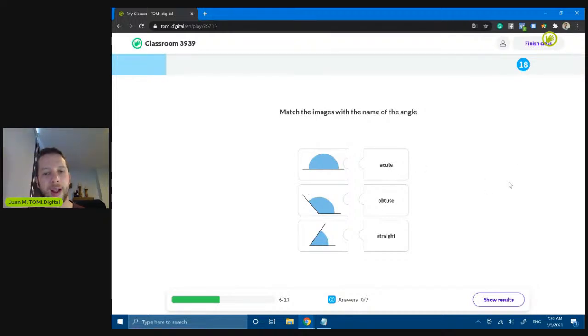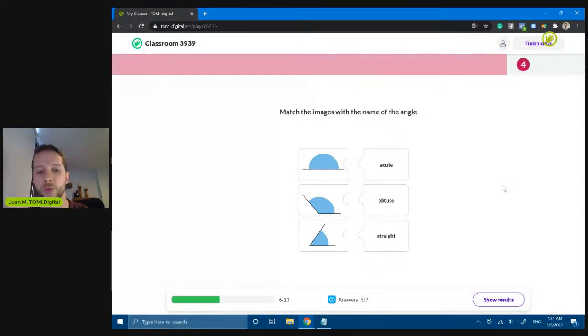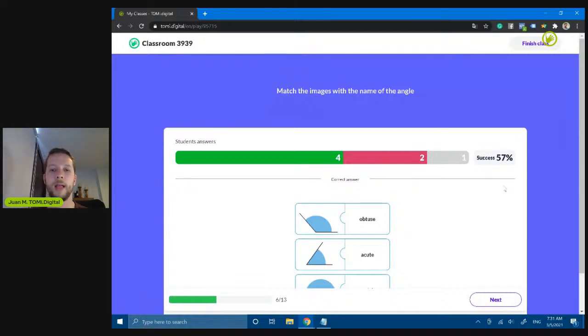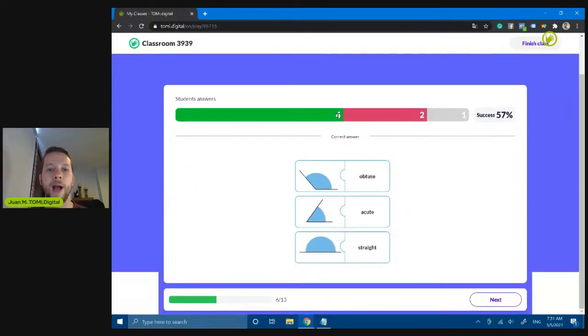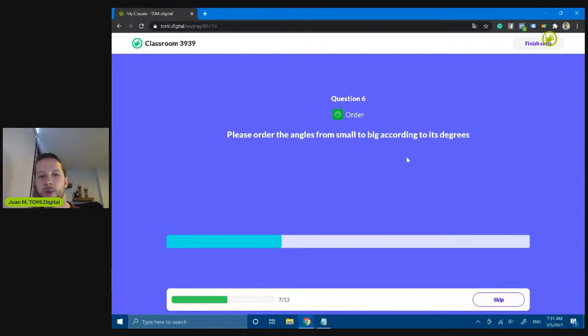What you need to do is drag and drop, like assembling a puzzle, matching the angle's name with the image. Remember that after you make the matching, you need to click on the answer button to register your answer. Great, there we are. So we have 5 right answers and 2 wrong answers. That's great. So let's move forward to the 7th question.